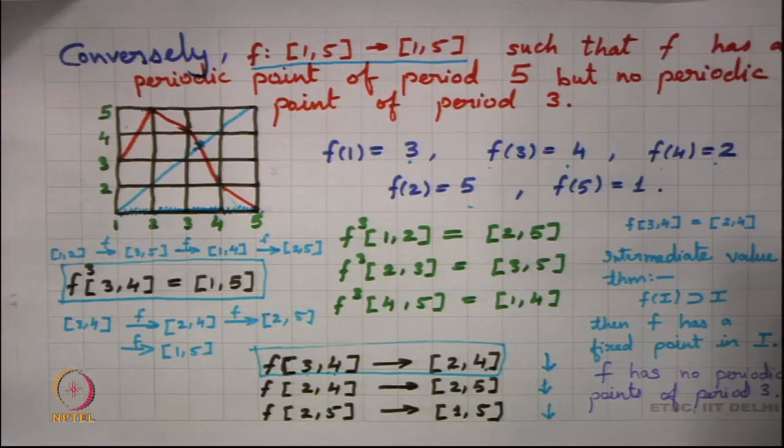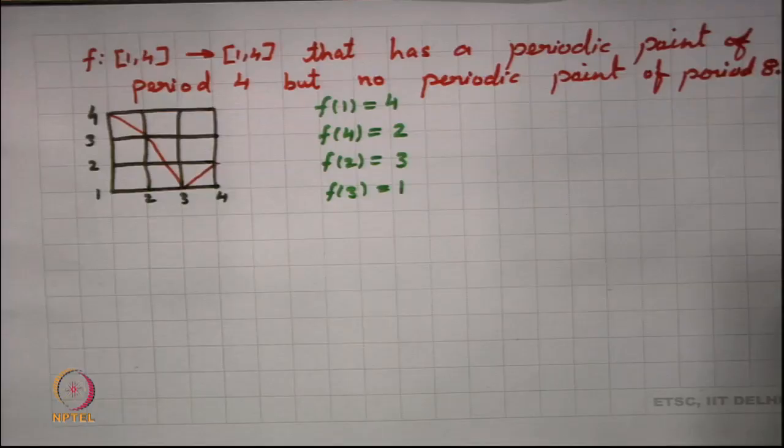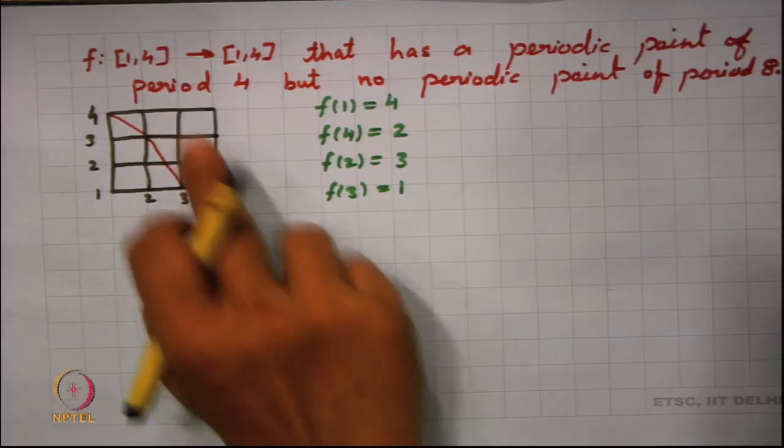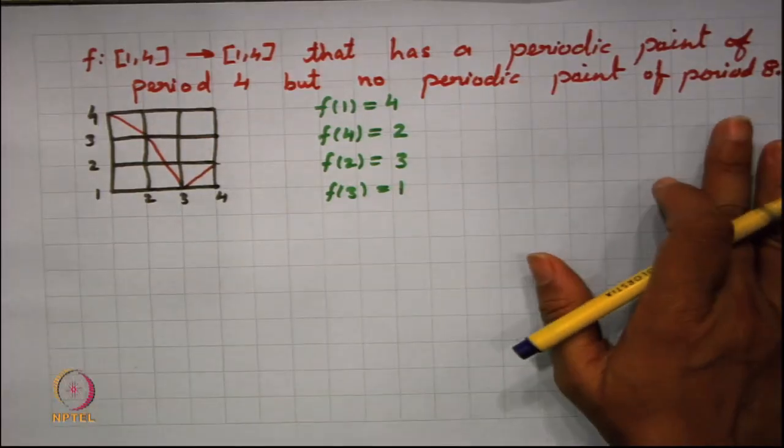I hope this is clear. So, let us try to look into another example here. Let me try to push this up and look into another example. So, I take this example. My f is from 1 to 4, and we find that it has a periodic point of period 4, but it has no periodic point of period 8.